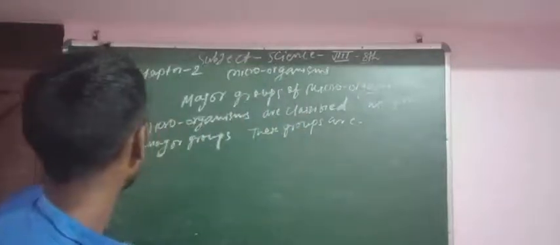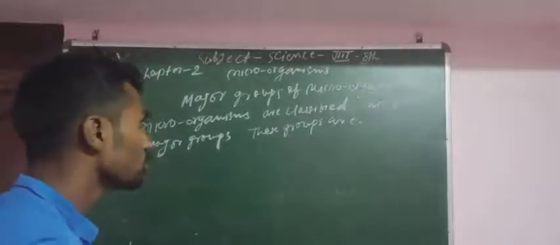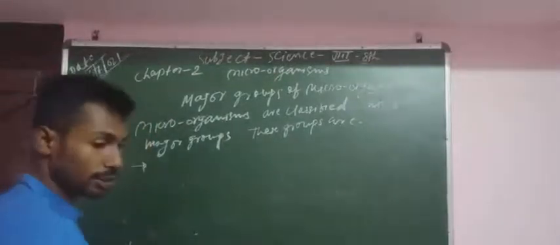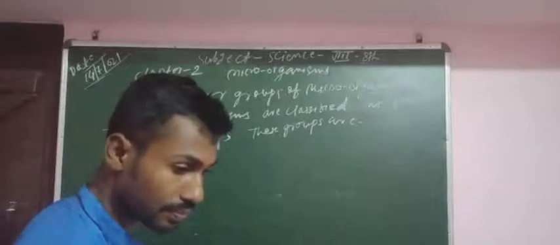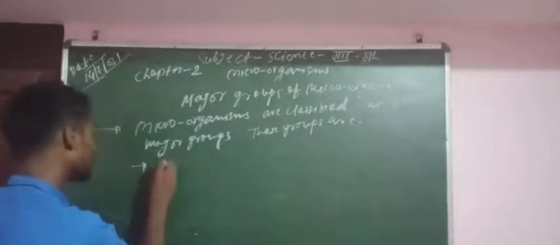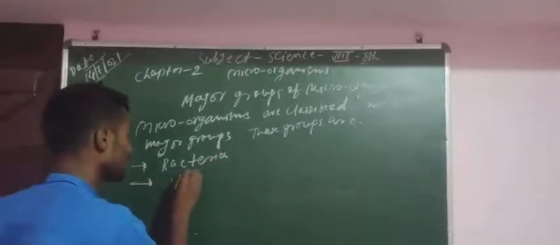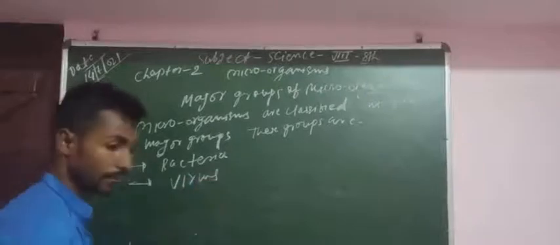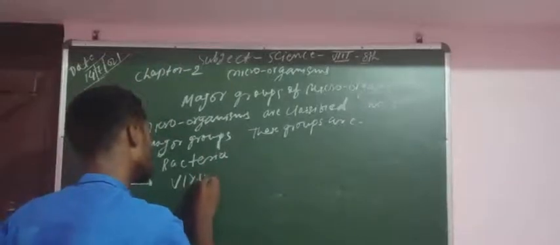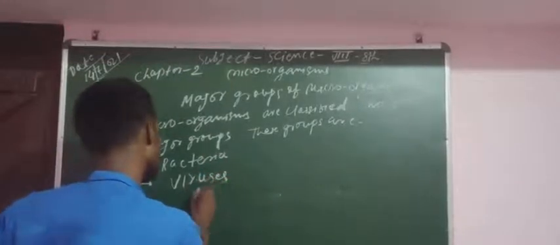So basically it is saying that microorganisms are classified into 5 major groups. These groups are: first one is bacteria, B-A-C-T-E-R-I-A. Second one is virus, V-I-R-U-S.